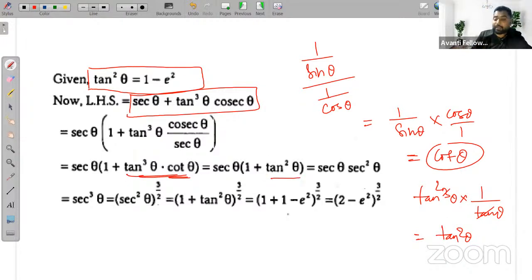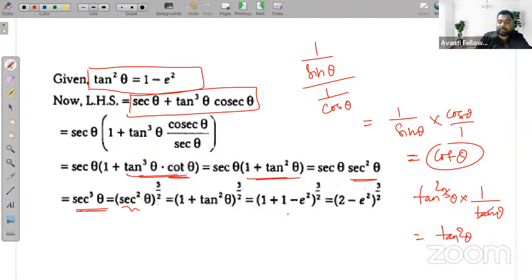We know by using the identity 1 plus tan square theta is sec square theta. So sec theta into sec square theta, here I am getting, right? So this we are getting sec cube theta. And sec theta into sec square theta is actually sec cube theta. And sec cube theta को कैसे हम लिख सकते हैं? That is sec square theta whole to the power 3/2.